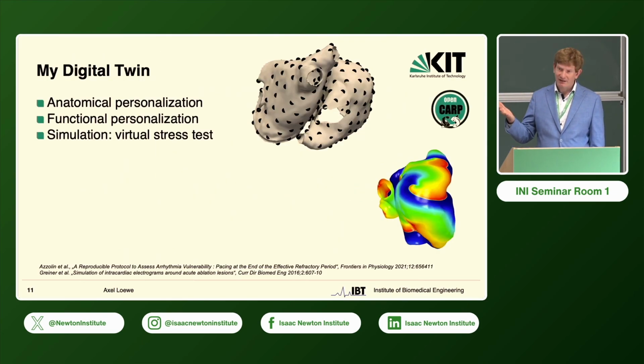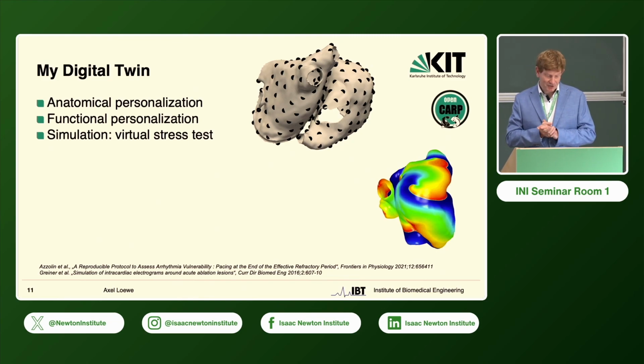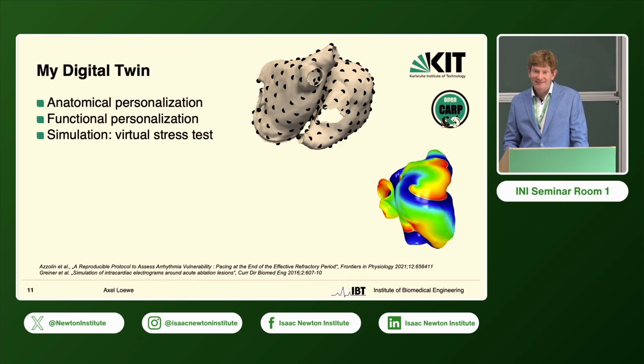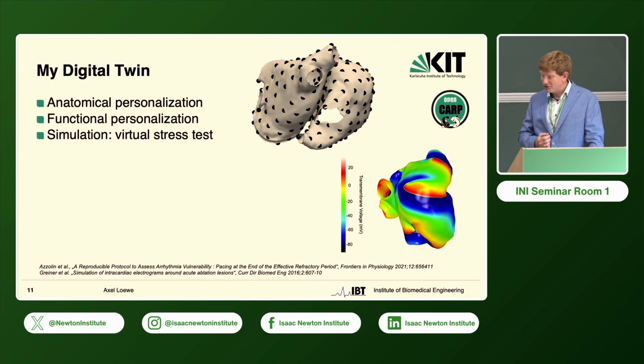Well, we need personalization on the anatomical level, some imaging, and some functional personalization as well, either also through imaging, if we know where the microstructure is, we might need some activation maps, and then do a virtual stress test. And this can be done in a very aggressive manner, much more comprehensively than could be done in clinics. So we could pace, for example, from all those black points here and try to induce an episode. And if this is successful, it looks something like that. So we have a reentrant activation.